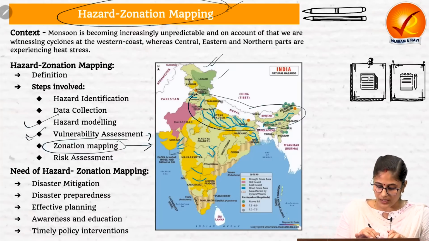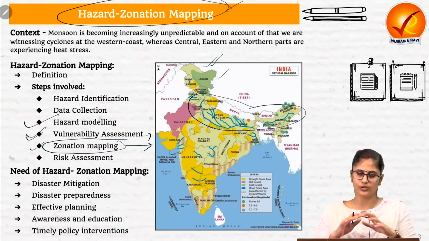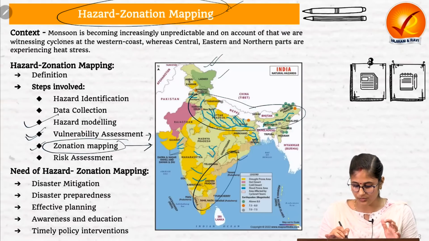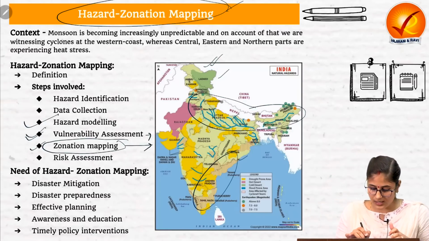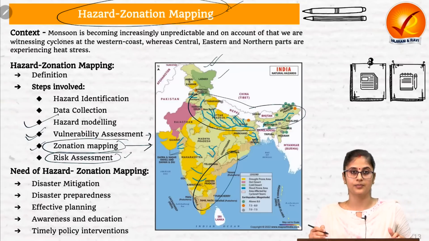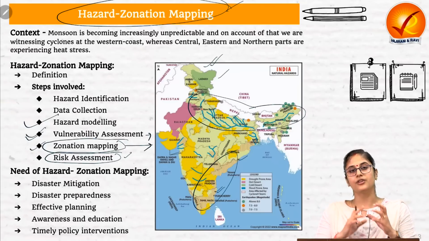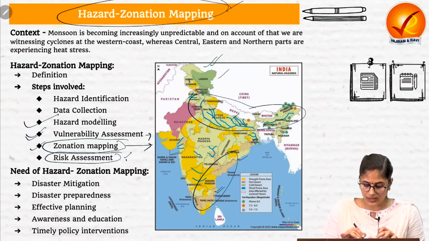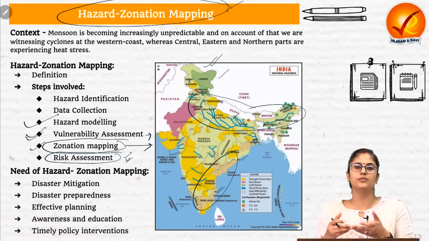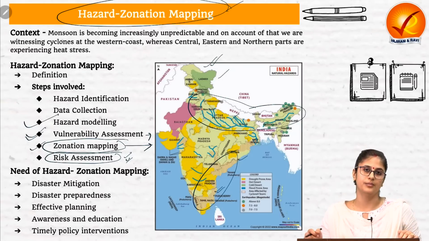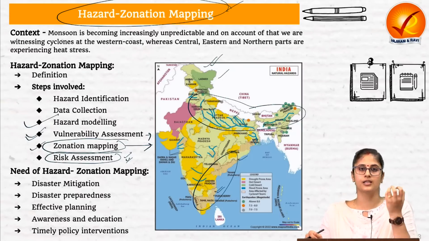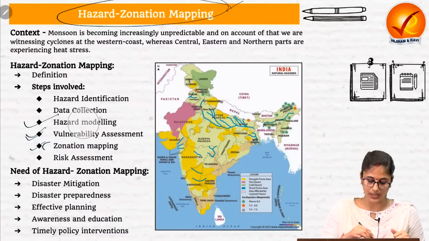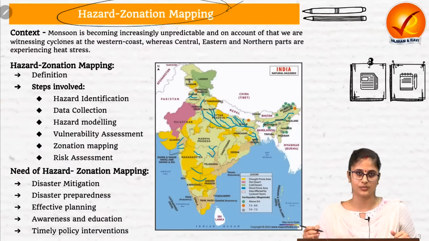Now, based on this vulnerability assessment and zonation mapping, because we have got the map, let's suppose this area is more prone to flood and this area is more prone to cyclone. Now, based on this, we can do the risk assessment. We know that this area's infrastructure is more prone to cyclone, and so based on this, we can do the risk assessment. What all measures we need to take in order to minimize the vulnerability or the risk or the consequences of a particular hazard. So based on that, we can take adequate measures. This is something which comes under the risk assessment.